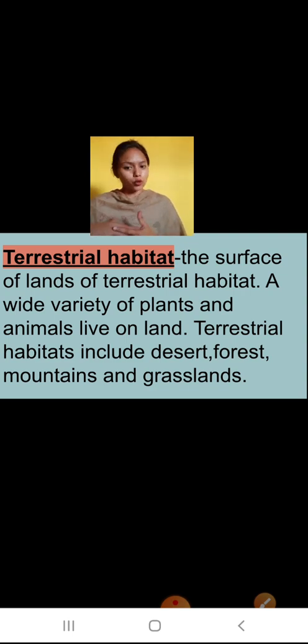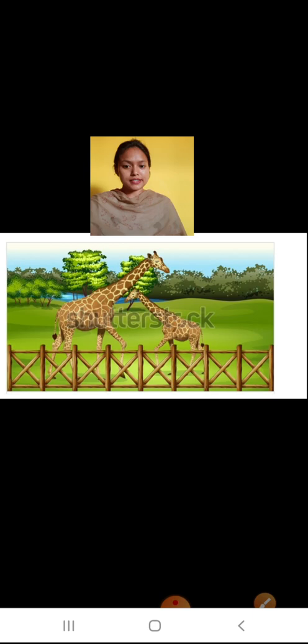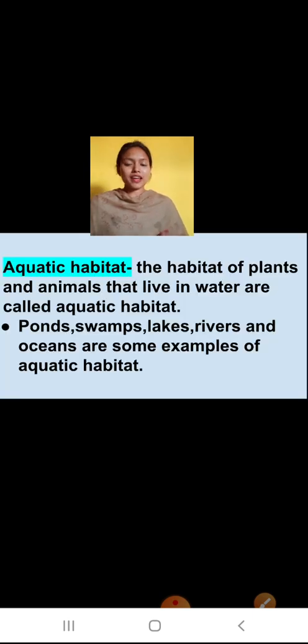And after this, it is the aquatic habitat. Aquatic means water based. As you know, aqua means water, so aquatic means water based habitat. Animals which live in water have an aquatic habitat. Pond, swamp, lakes, rivers and oceans are some examples of aquatic habitat. We know pond, lakes, rivers and ocean. What is swamp? That is daldal in Hindi. So that is the swamp.